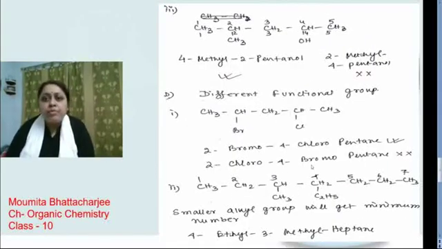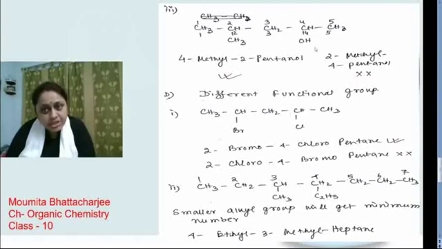Next one, when we will have both the functional group, that is OH here, and a substituent group, the priority will go to the functional group. So we will start from that side where we will get the functional group nearer. So 1, 2, 3, 4, 5.